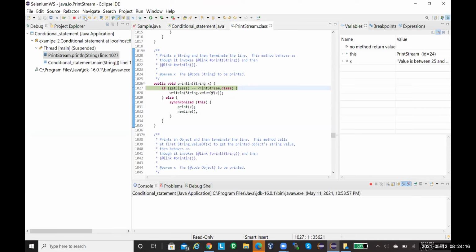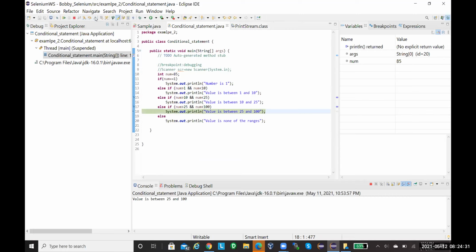Now, if you want to see this also line by line, you can step into. Or if you want to come out, you see the third icon, the third one. That will return from this method. How do I undo that? I don't want to debug. How do you do that?